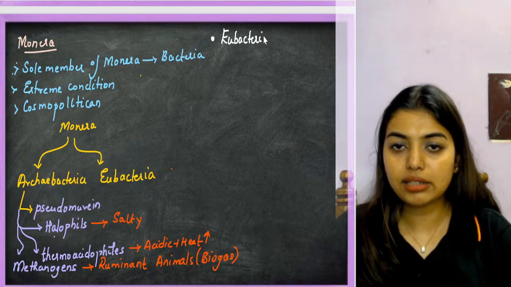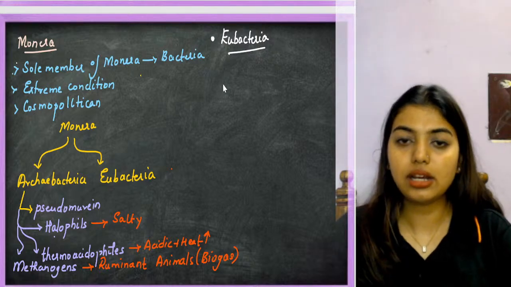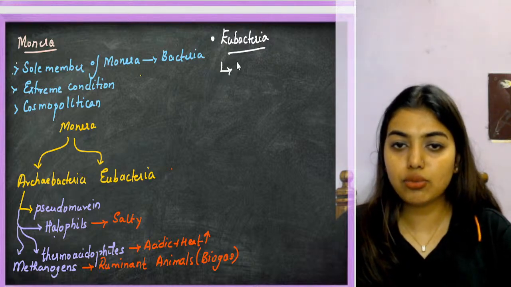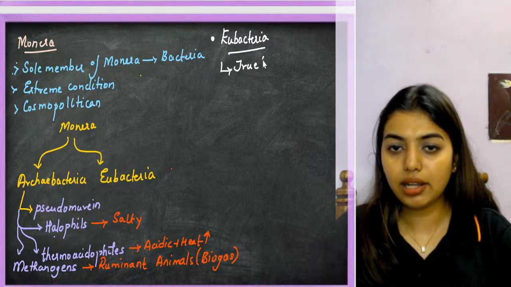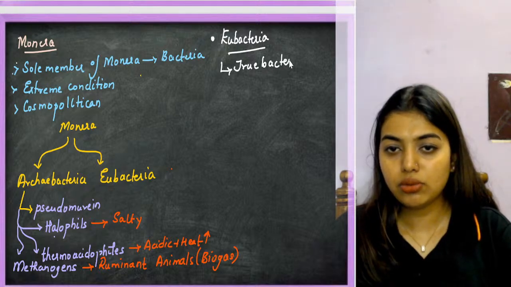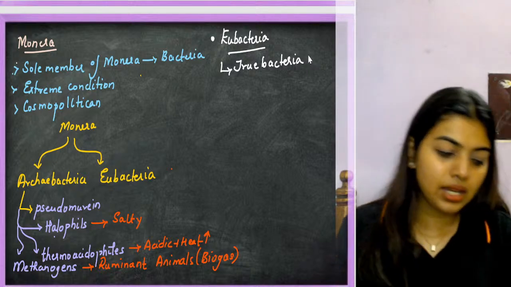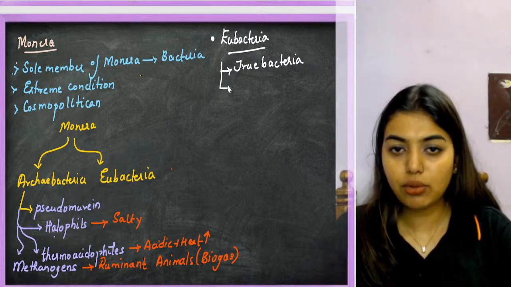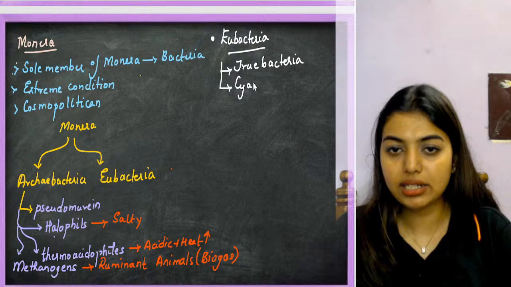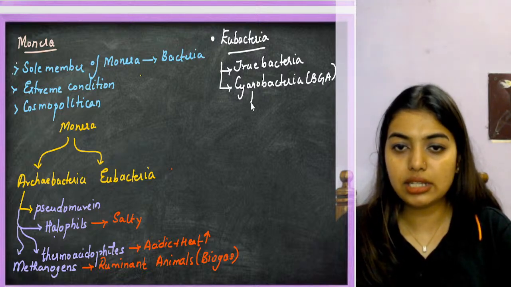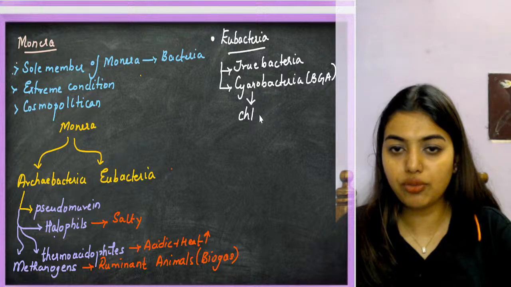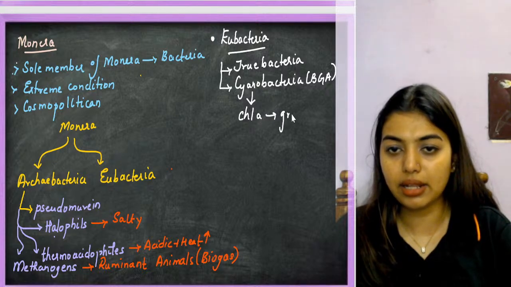Eubacteria, or true bacteria. They are called true bacteria. Now, other than true bacteria, what do I know? They have cyanobacteria in them, which is called BGA. And the most important thing is the cyanobacteria has chlorophyll A exactly like green plants.